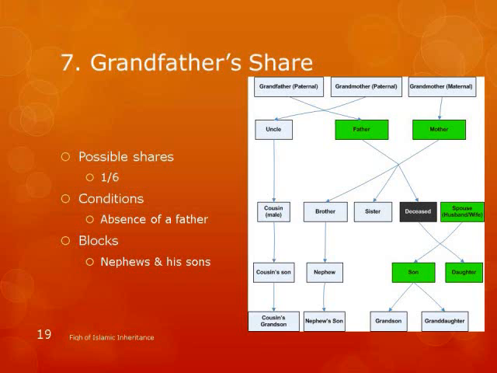As we said, if father is alive, then grandfather gets nothing, because father completely blocks the grandfather. But grandfather can block nephews and his sons. So these two can get blocked.